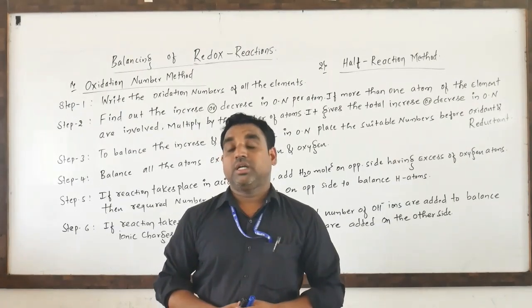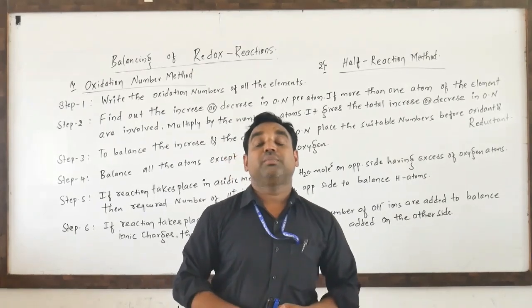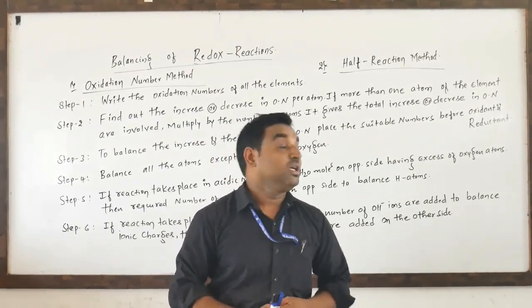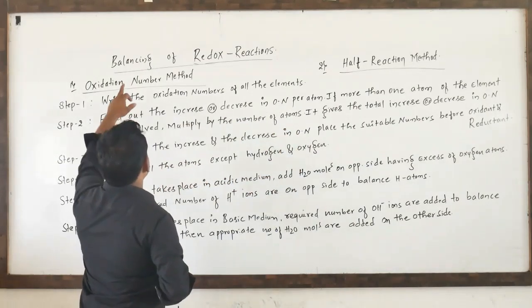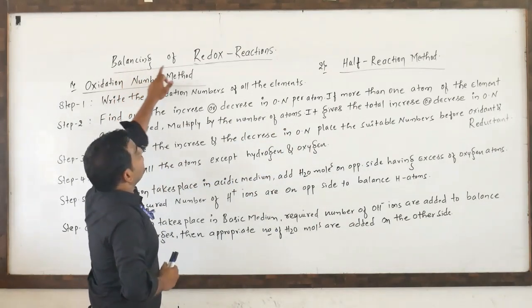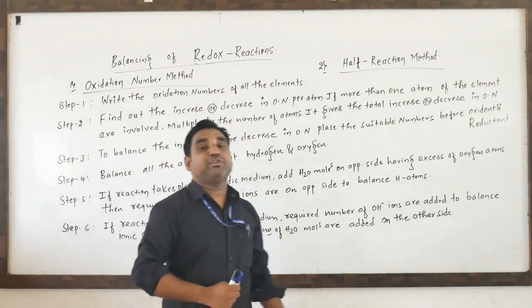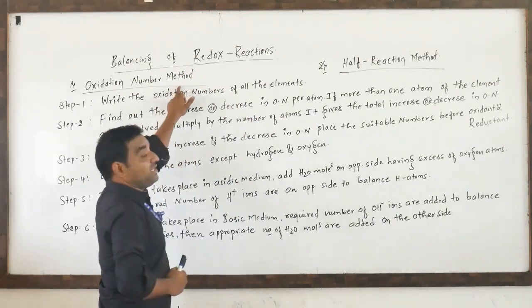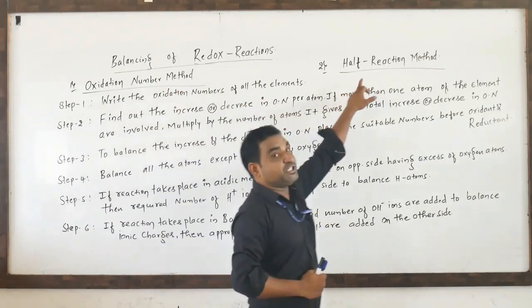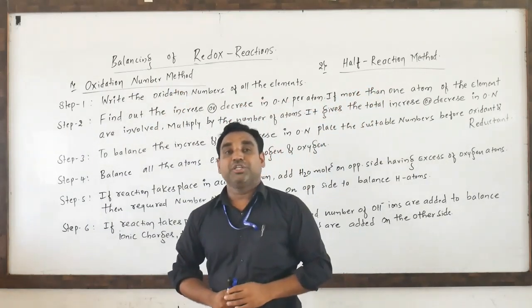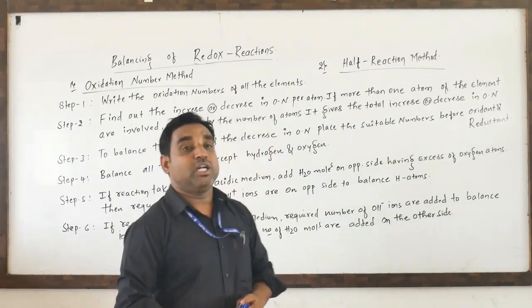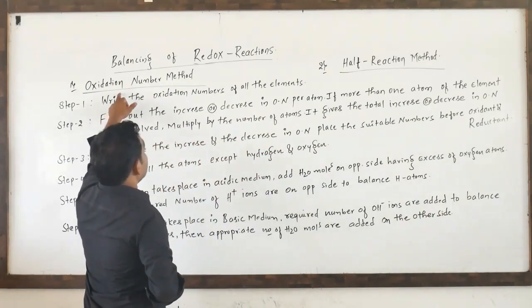Yes, dear students, now we will study how to balance the redox reactions. Very important part of the redox reaction it is. Now we will study the balancing of redox reaction. There are two types of balancing methods. One is the oxidation number method, another one is the half reaction method. So now we will study the oxidation number method.